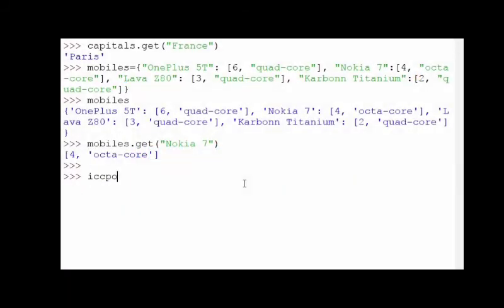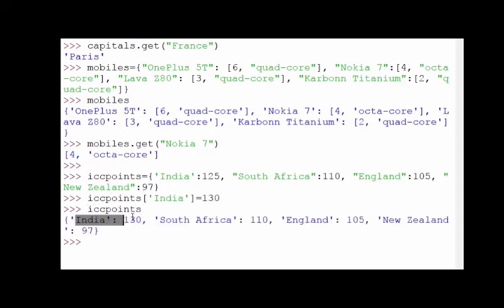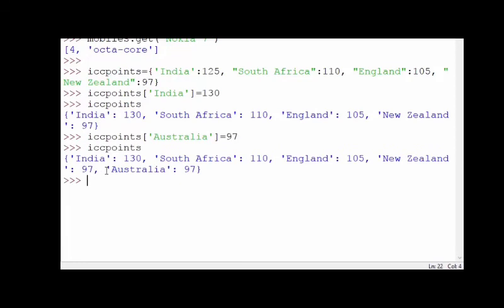Now, let's say we want to modify one of the values in the dictionary. Maybe change the points for India from 125 to 130. We simply use the same key India and assign the new value to it using the syntax displayed. You can also specify a new key and assign a value to it. It will get added to the dictionary.